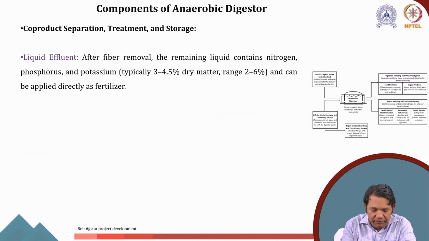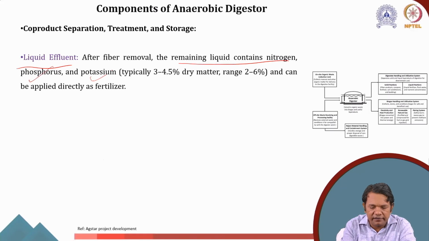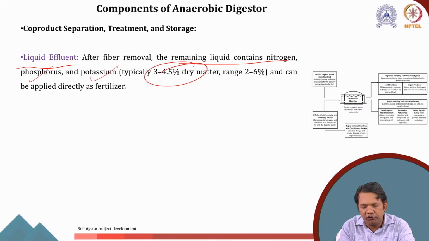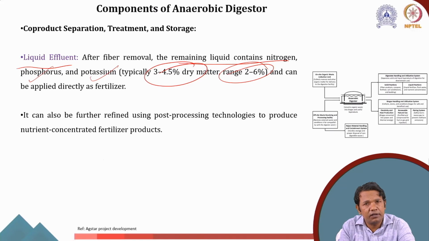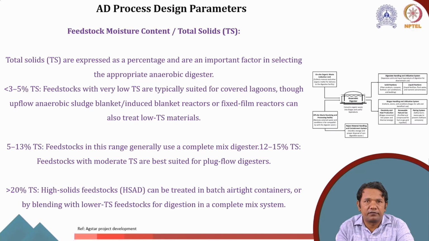Now, coming back to the liquid stream. Like I said earlier, in the digestate, once we press it, let's say we use a screw presser, the solid and liquid will get separated. The remaining liquid contains nitrogen, phosphorus and potassium, usually 3 to 4.5% dry matter. Therefore, it can also be used directly as a fertilizer, or it can be further refined using post-processing technologies to produce nutrient-rich concentrated fertilizer products.